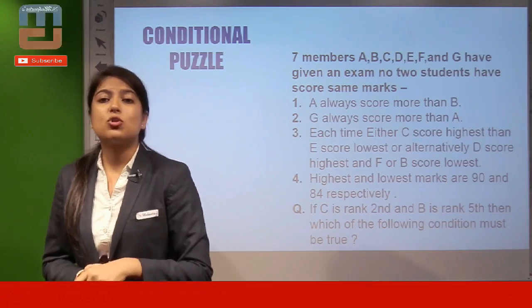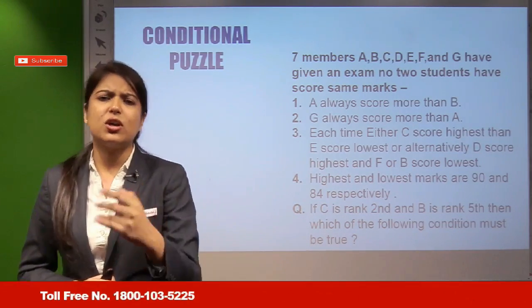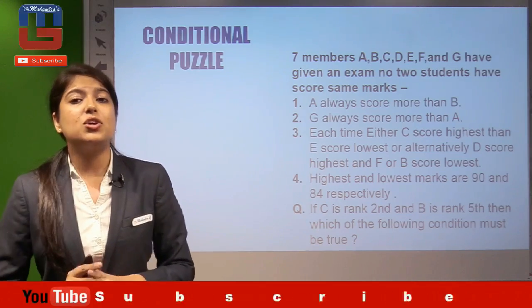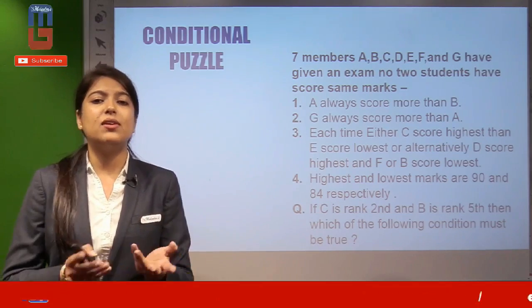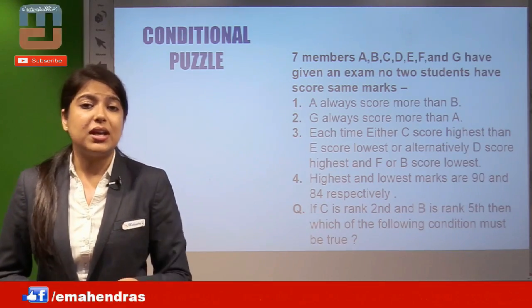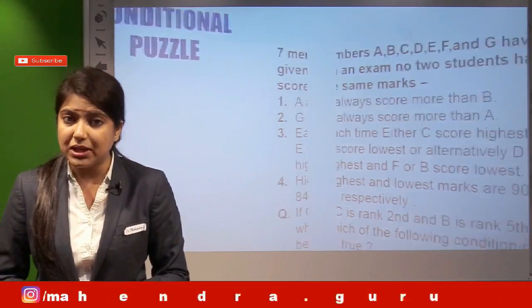Now A always scores more than B. This would be like what? In an increasing order, decreasing order, or some similar arrangement, where you have to arrange the characters according to their scores, how they gain, what they gain. So this can be a type of question practiced by you all for the coming PO pre-examinations.